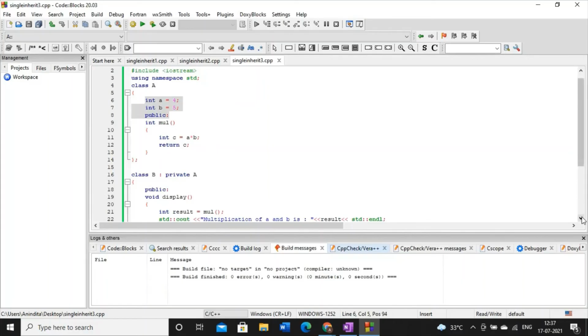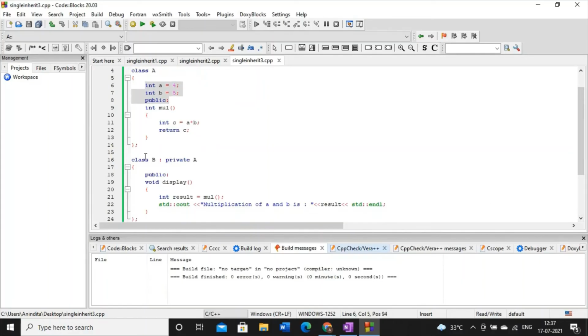Since we have already proved that our subclass can access both of these, we can say that our subclass can easily access this by using its own object. But what is the special thing over here? First write the subclass name, then write colon, and afterwards you have to write the access specifier, and usually we will use the public access specifier before the superclass's name.